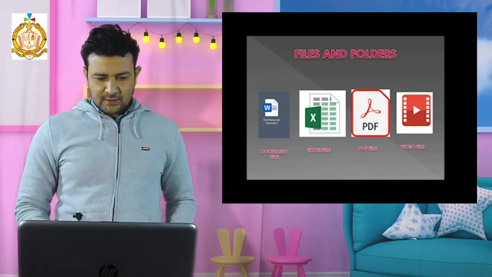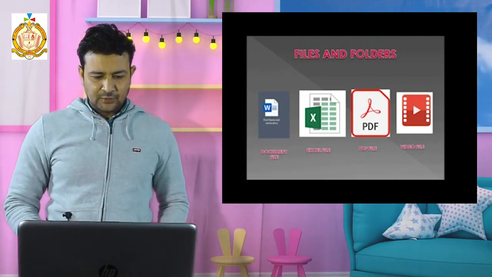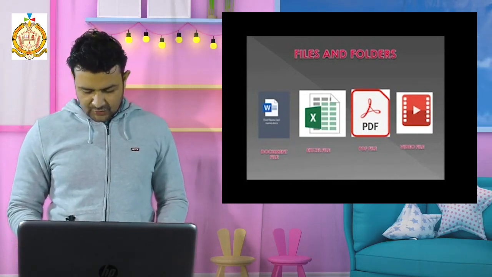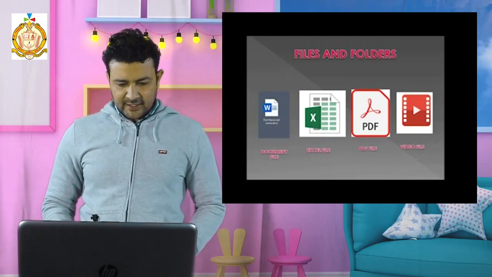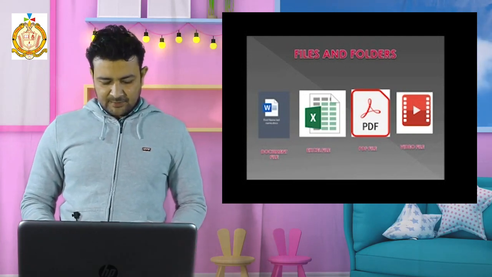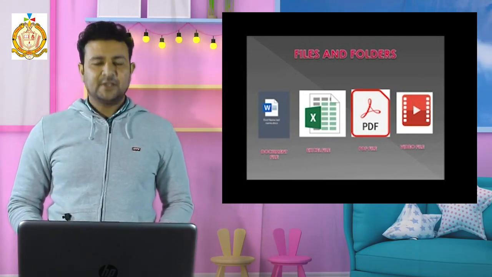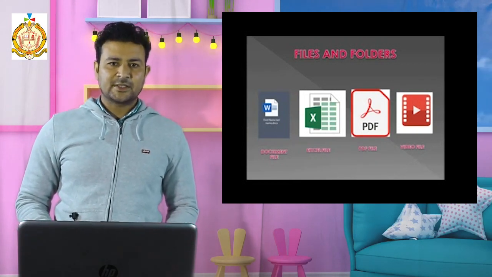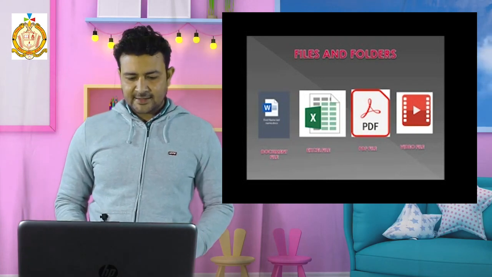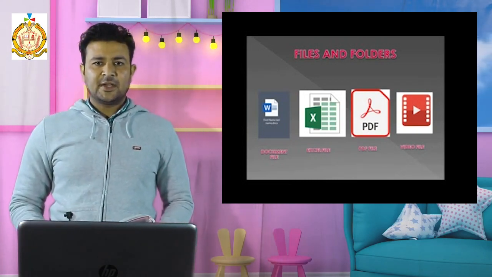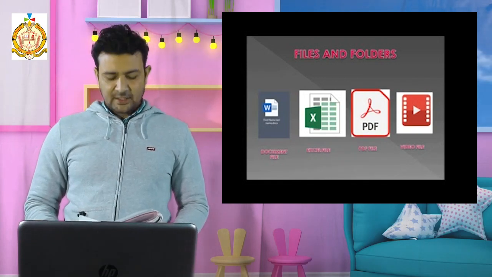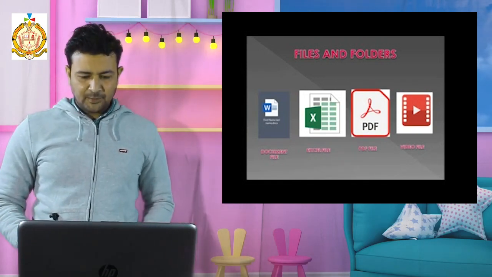But you can look in the PPT, where files and folders are given to you. First is the document file, it is shown in your book also, page number 79. And second we have the spreadsheet file. A document file is a file in which we write a letter or report. Then the Excel file is the file in which we do Excel work like calculation work and other financial work. Next we have the PDF file.